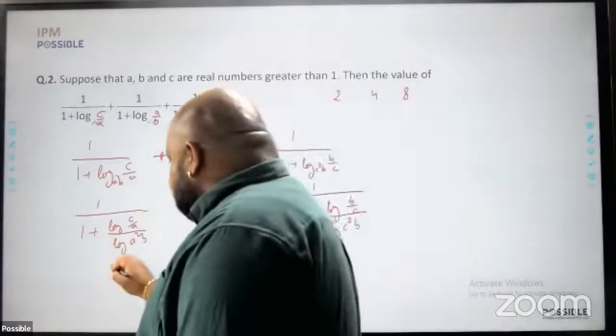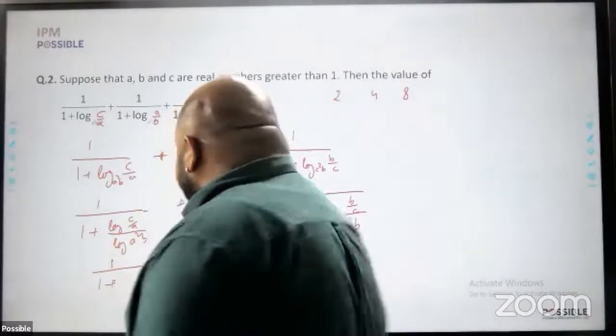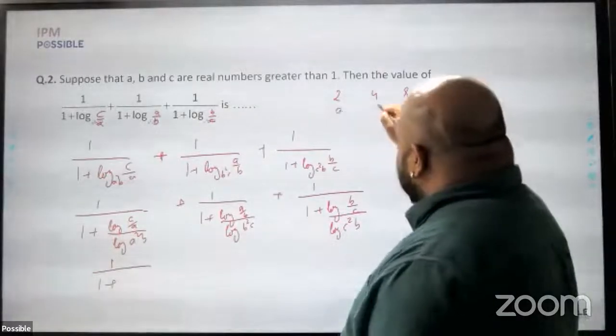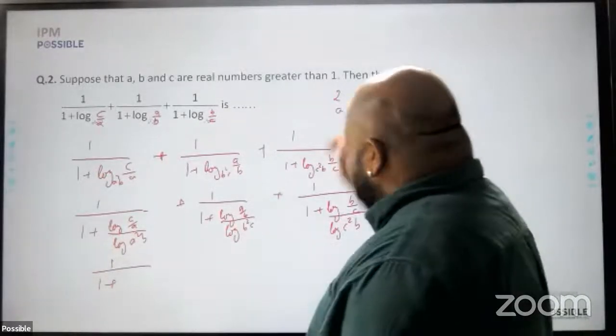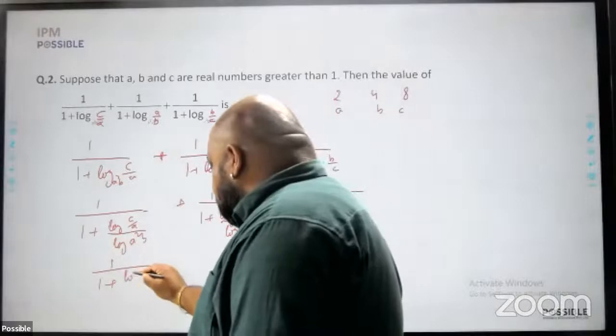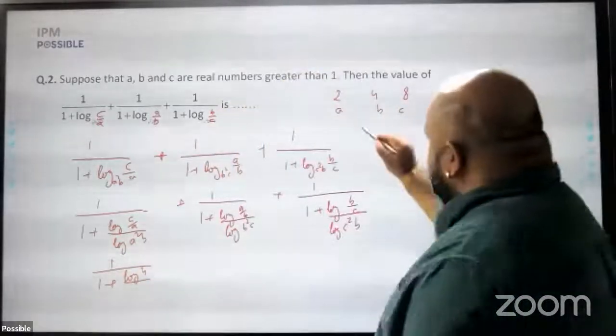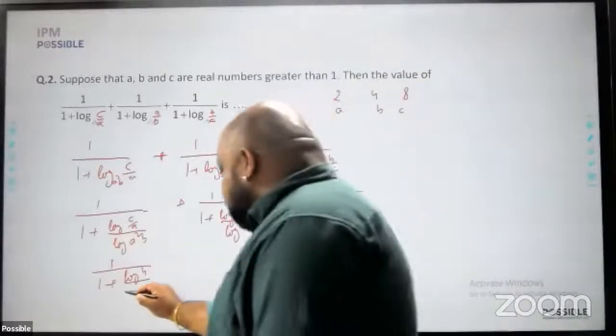So here this becomes 1 upon 1 plus log of, this is a, b, c, c by a will be 4, and log of a square b will be 4 into 4, 16.